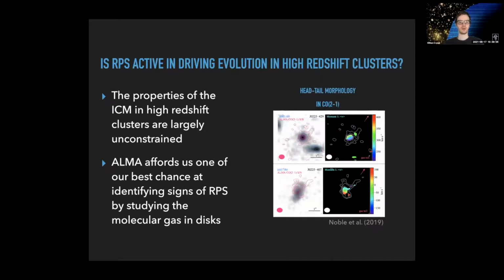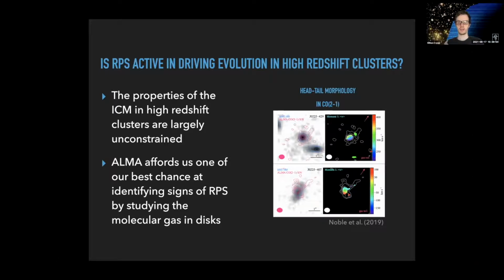So the major question is, is ram pressure active in driving evolution in high redshift clusters? In high redshift clusters, the properties of the ICM are relatively unconstrained still, and cluster masses are lower. So it's still unknown what role ram pressure plays in the high redshift universe. And ALMA affords us one of the best chances at trying to identify ram pressure stripping by allowing us to study the molecular gas in disks.